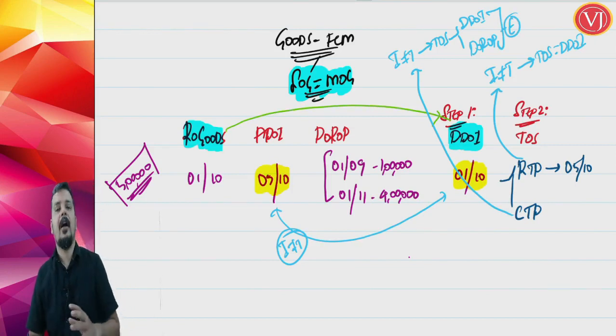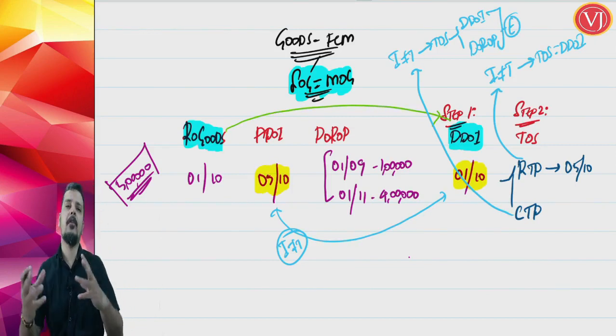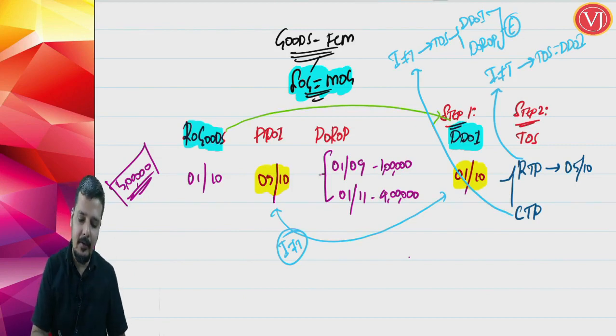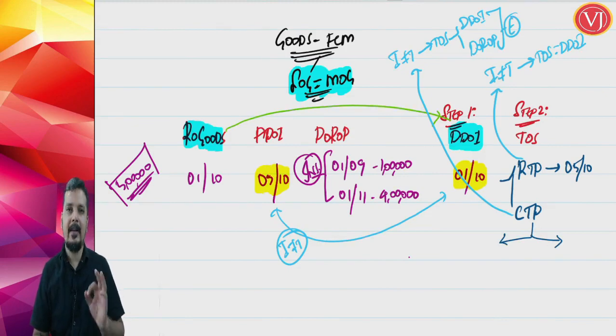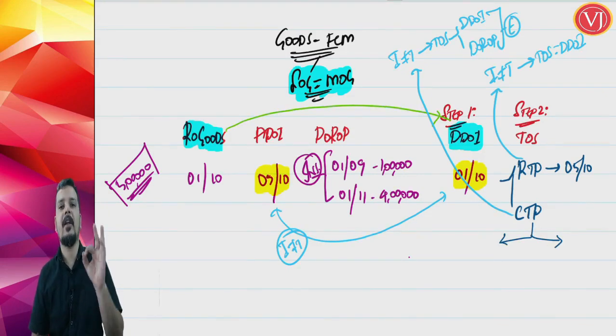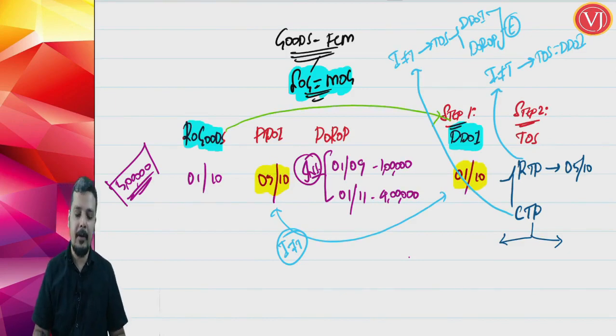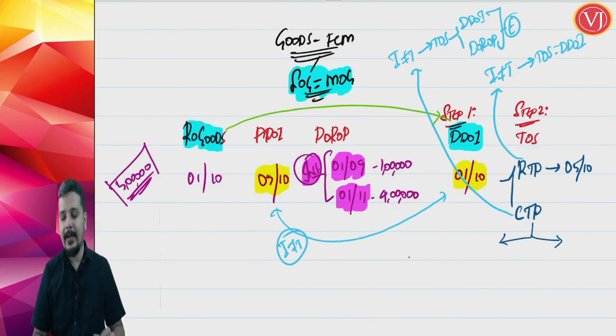Friends, here I am not talking about payment in books and payment in bank. If it was payment in books and payment in bank, it would have been whichever is earlier. I am talking about installments. Payment is received in installments. Now, for a composition taxable person, you have to split this into two questions. Understand, wherever payment is important and you get the payment in installments, you treat it as two separate questions. Here, friends, you have received the payment in installments, 1st of September and 1st of November. So you treat it as two separate questions.